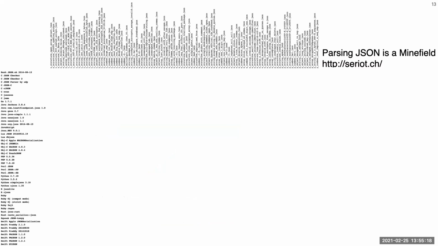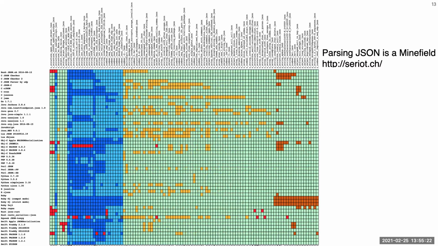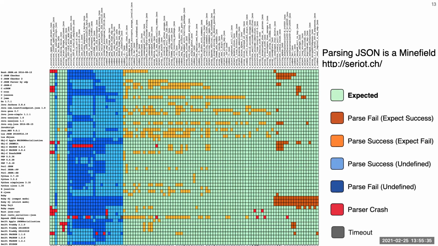The y-axis lists various parsers and the x-axis are the various common misimplementations, and these are the results of the evaluation. The green color represents places where the test passed, variations of yellow and red represent where the test failed, and the blue represents where it was unspecified. Ideally, it should all have been completely green. But you can see that almost no parser actually implements the specification correctly.